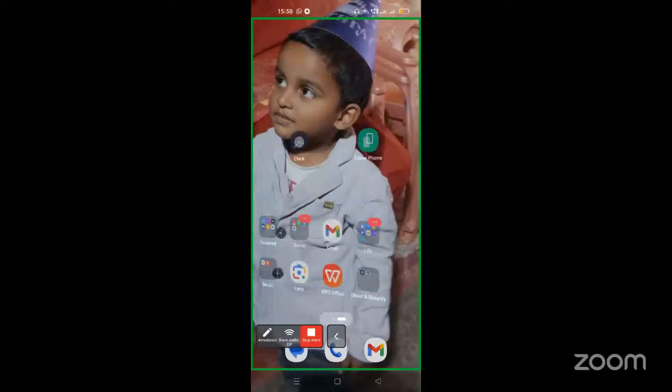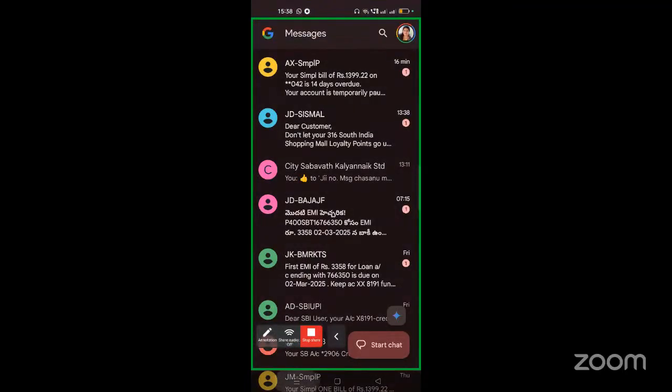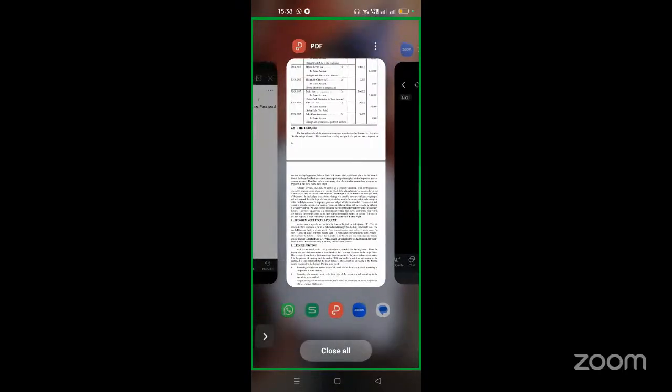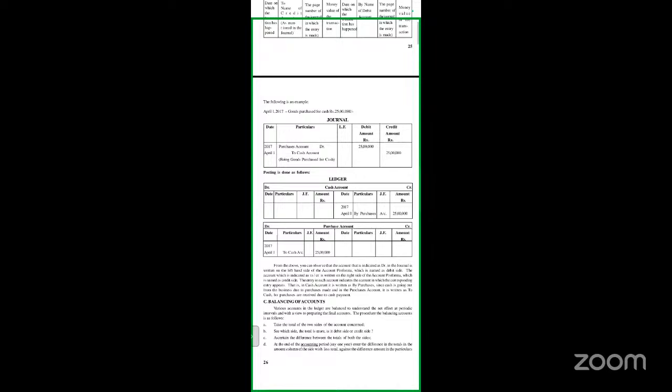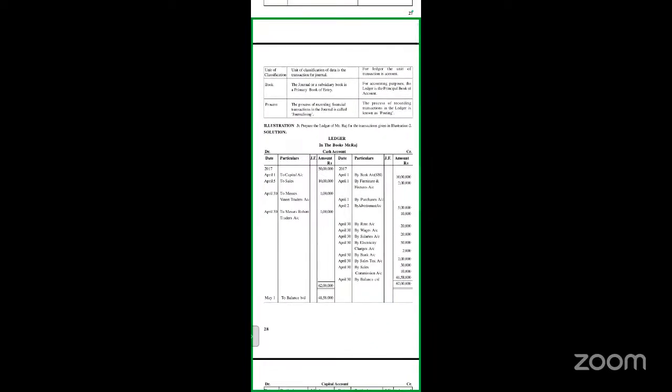So now let's look at one of the problems. We'll try to solve it. So we just look at here. This is the ledger posting. You can just look at here. I think this is visible to you all. Is the screen visible?